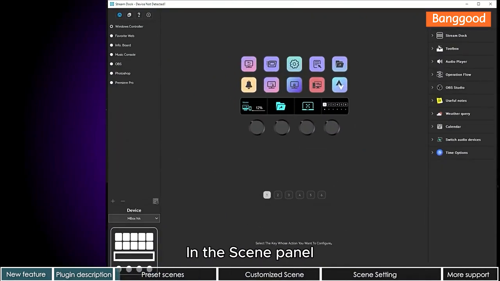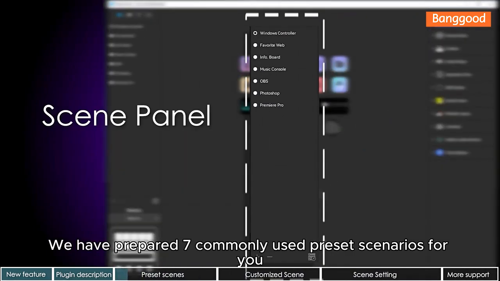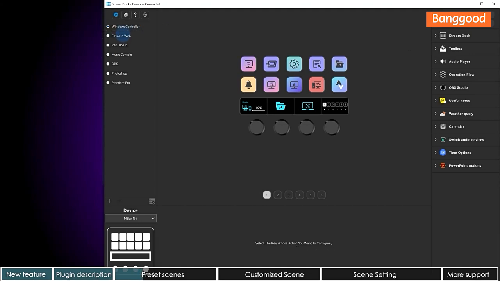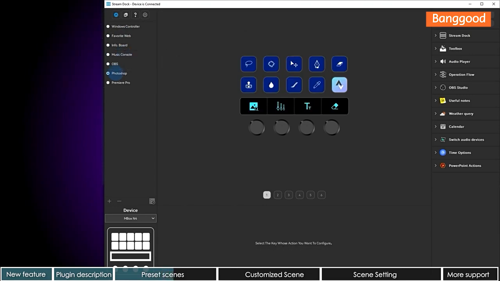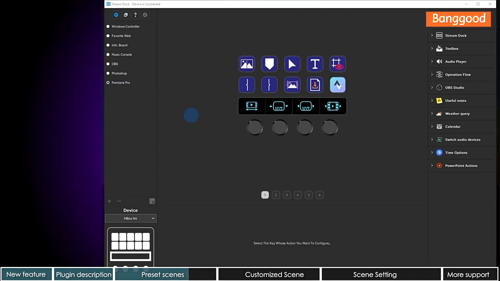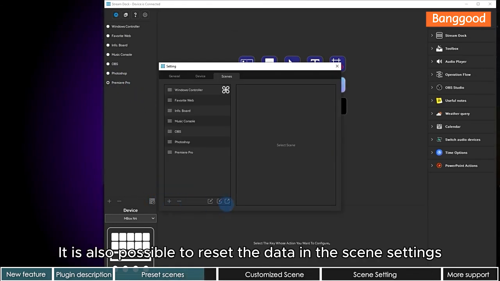In the Scene panel, we have prepared 7 commonly used preset scenarios for you. Windows System Shortcut, frequently used URL presets, common information presets, music consoles, OBS console, Photoshop and Premiere Pro. If the scene page needs to be reset, it is also possible to reset the data in the scene settings.